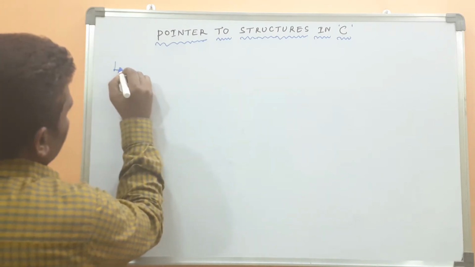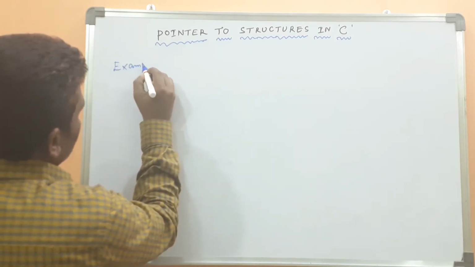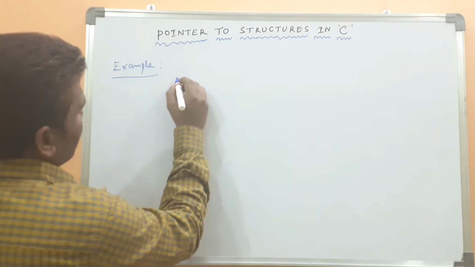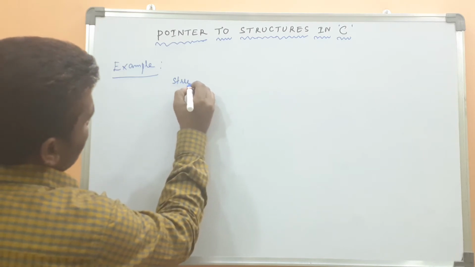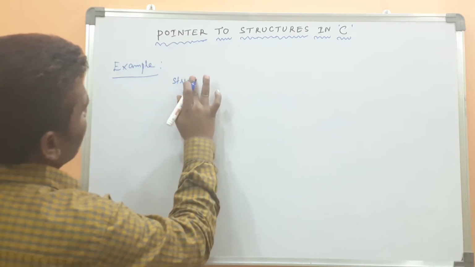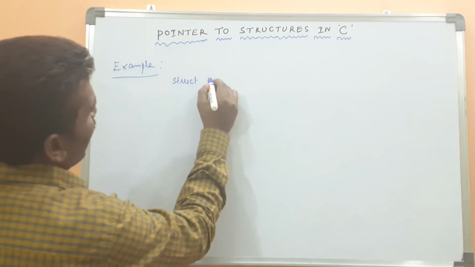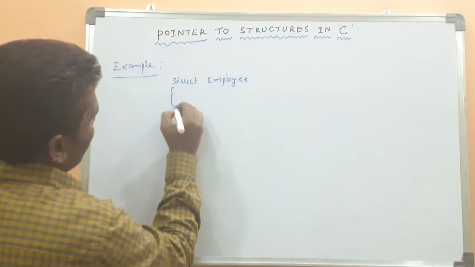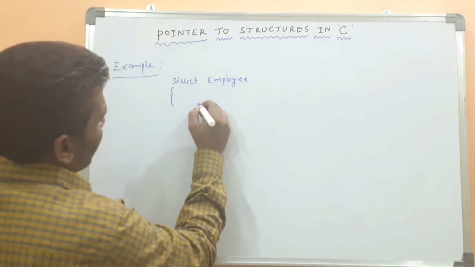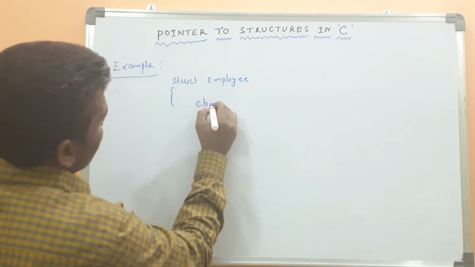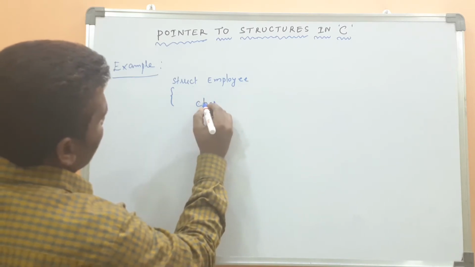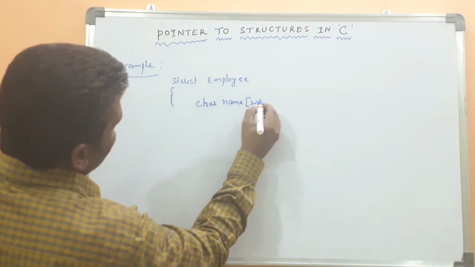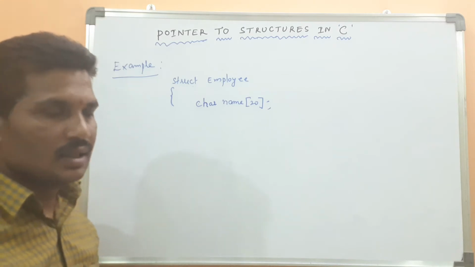I will explain with an example. Listen carefully, don't skip the video. If you skip the video, you can't understand the concept. Struct employee. The structure name is employee. Then employee name, suppose 20, the name should be 20 characters.